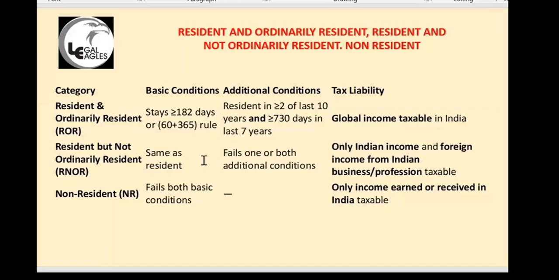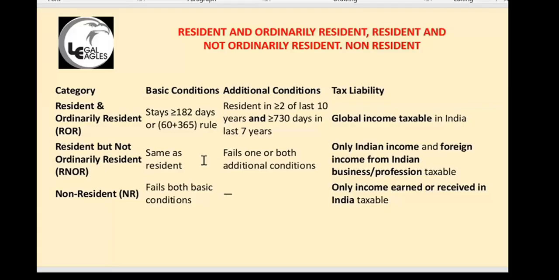When you get $1 lakh, the USA will deduct some tax at source, so they will send $70,000 to India. You have to pay income tax again in India on that $70,000. So for a resident and ordinarily resident, income will be taxed whether you earn it in India or outside India.